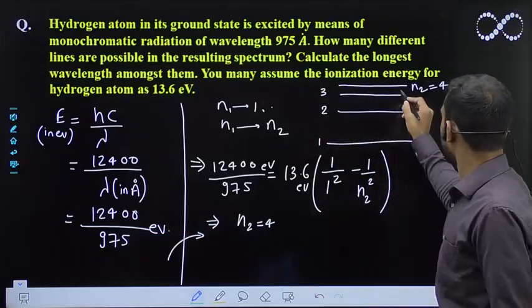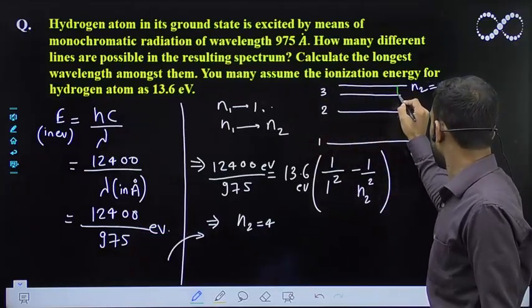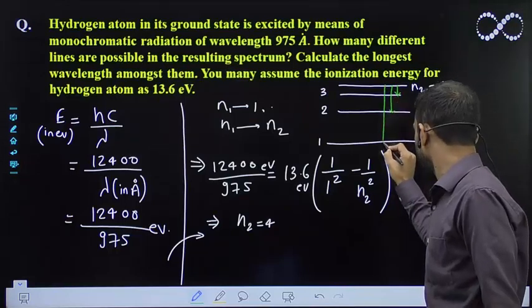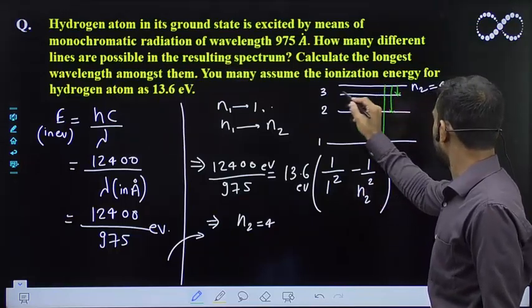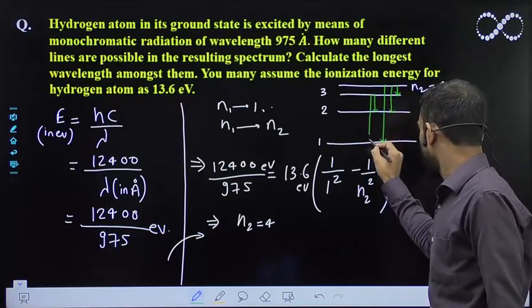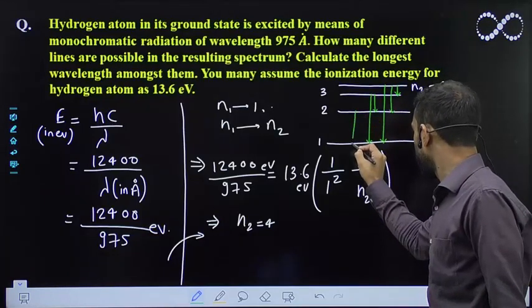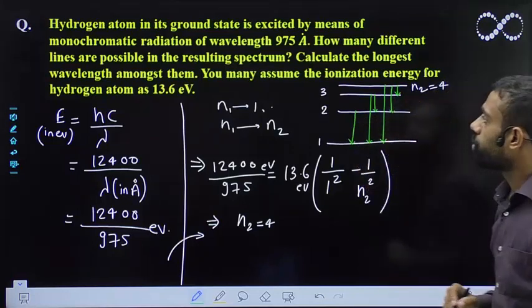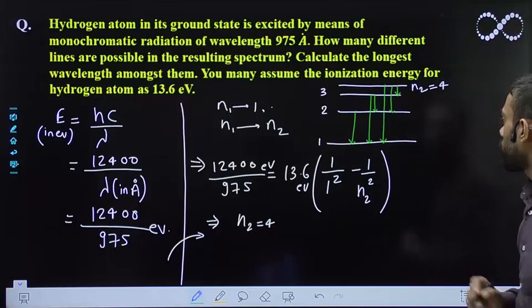First it can go from here to here, 1, from here to here, 2, this can be 3. If I count from n is equal to 3, this will be 4, this will be 5 and this will be 6. So 1, 2, 3, 4, 5, 6. So the total lines in the spectrum will be equal to 6.